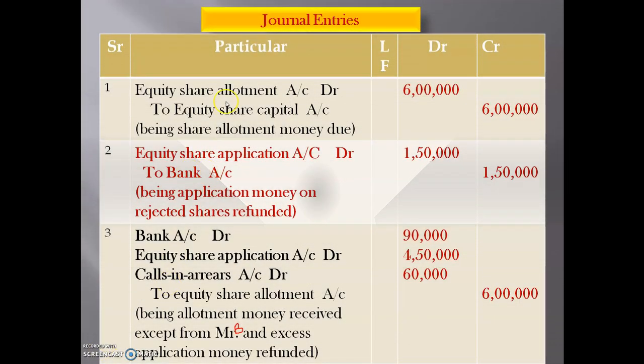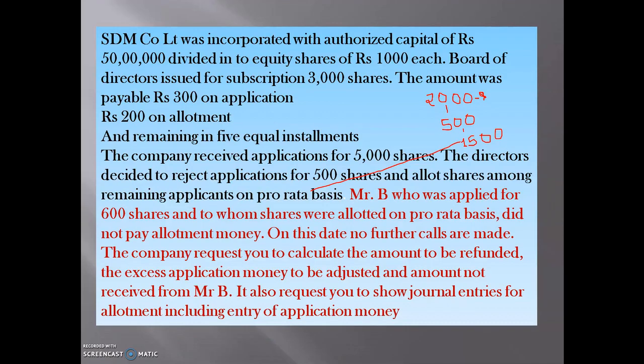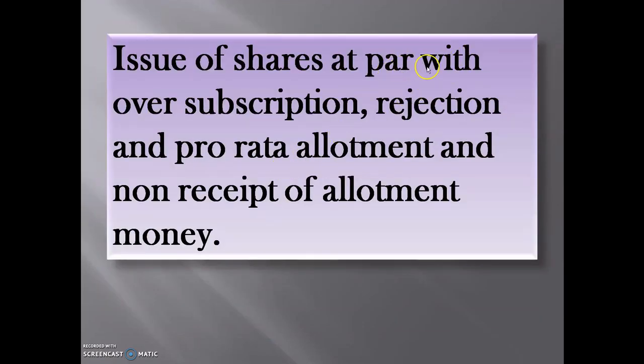Okay students, so this is the allotment due entry, this is the rejection entry, and this is the allotment money received entry including excess application and also calls in arrear. What is refund? What do you mean by rejection? What is calls in arrear? All these things I have explained very well in my previous videos, so please watch all those previous videos. So this is the problem which is based on issue of shares at par with oversubscription, rejections, pro rata allotment, and non-receipt of allotment money.